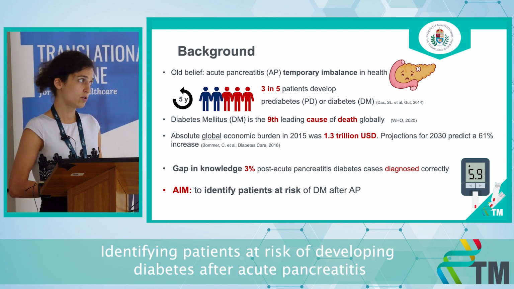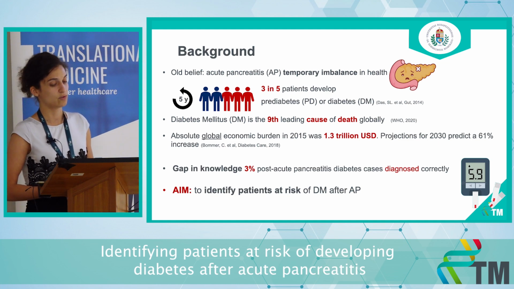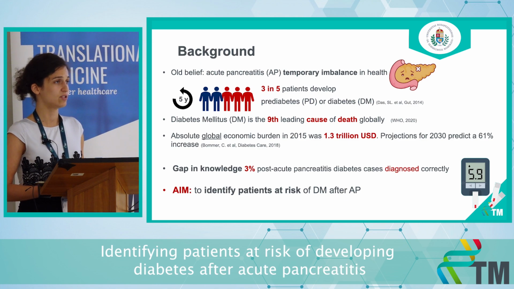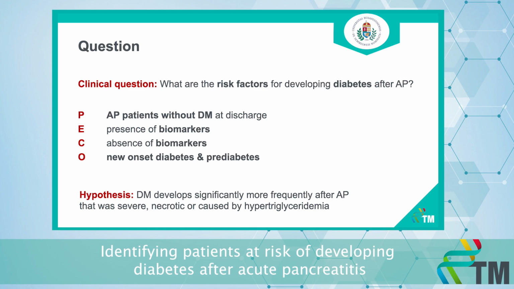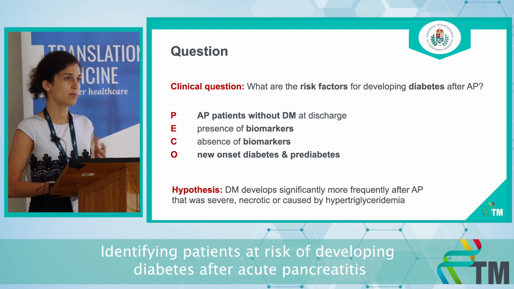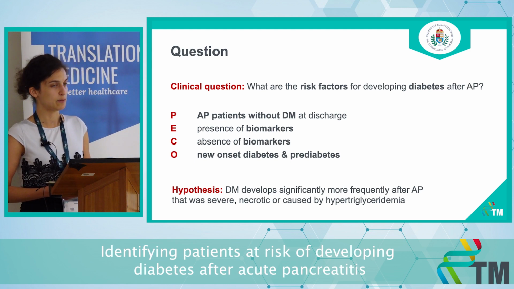There is a gap in knowledge. Approximately 3% of post-acute pancreatitis diabetes cases are diagnosed correctly. Therefore, as a first step, my project aims to identify patients at risk of developing diabetes after acute pancreatitis. We compared patients with acute pancreatitis without diabetes at the point of discharge, with various biomarkers present versus absent, such as severity, necrosis, and obesity. We believed that diabetes develops significantly more frequently after acute pancreatitis that was severe, necrotic, or caused by hypertriglyceridemia.